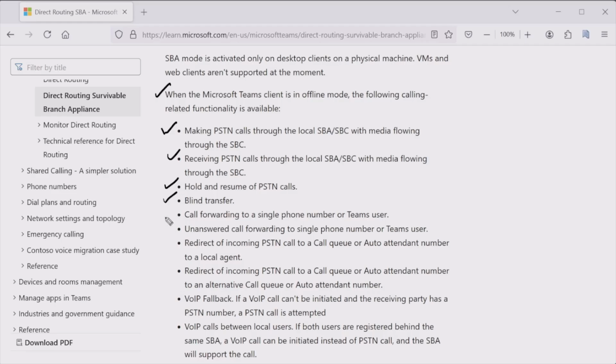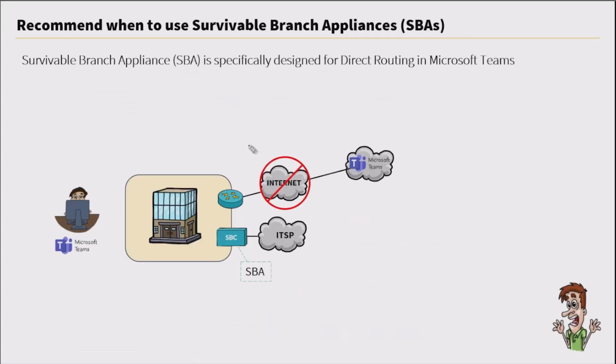We can also do call forwarding. So we can see some of the options here. But as time goes on, Microsoft adds additional options that weren't possible before. One of the options that we don't see available is voicemail. Once our internet connection is restored, at that point our Teams client is no longer connected to the SBA. It's now connected back to the Microsoft Teams cloud.